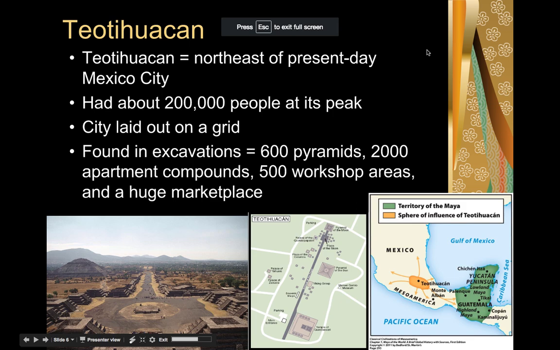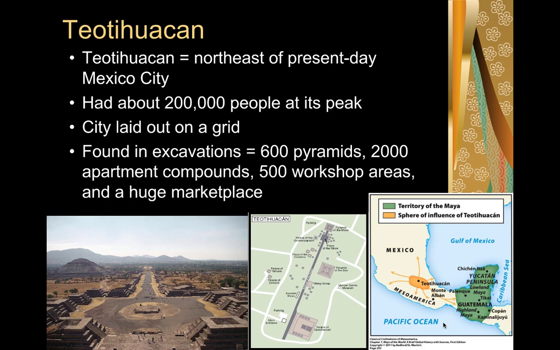Of our Classical America video series for AP World History. Let's move on to the region of Mesoamerica. This is roughly present-day Mexico. So Meso literally means middle. The society that we're going to focus on is the society of Teotihuacan. We can see where it's located here on the map. And then the next video is going to talk about the Mayan civilization, which existed southeast of that.